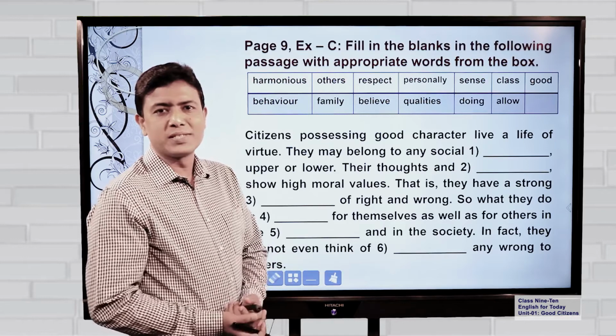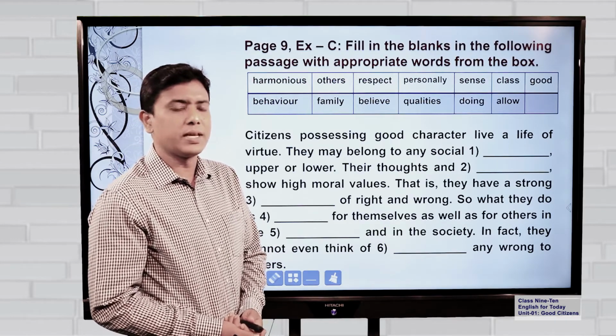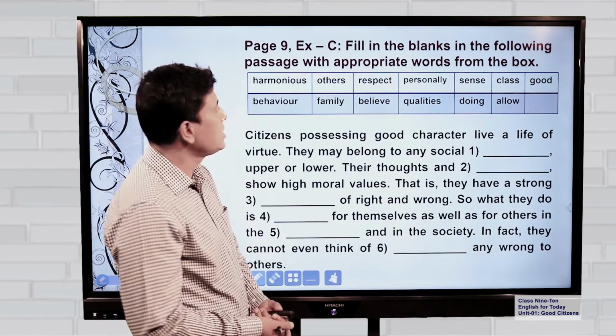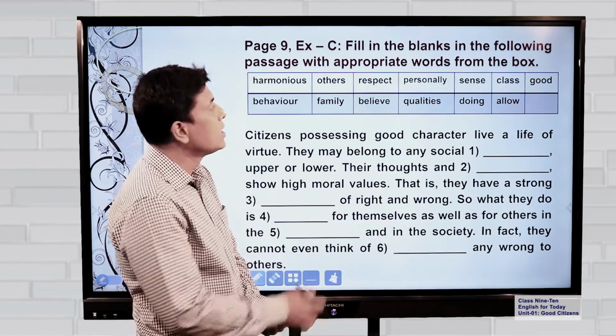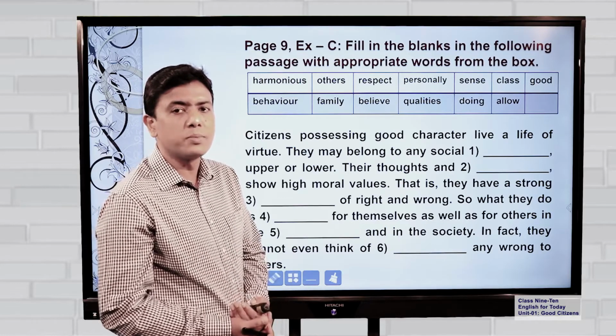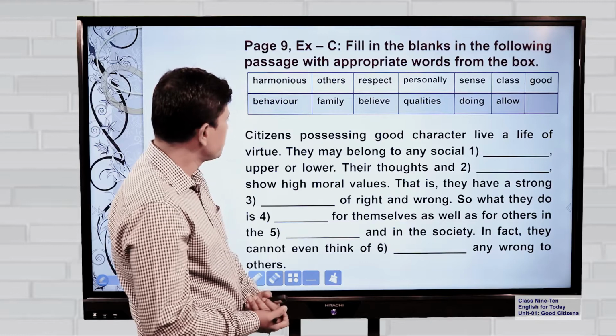Now, my dear students, let us participate in an activity. In fact, it is a gap-filling activity. There are going to be some clues for all of you. See, in the first box, there are some words. You have to use each word in each gap. So you have to find out the suitable word for any gap. Let us read the passage.